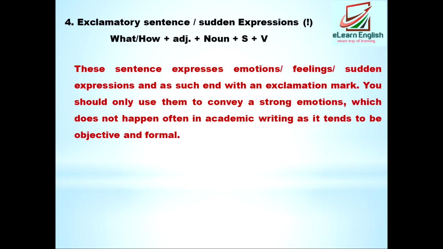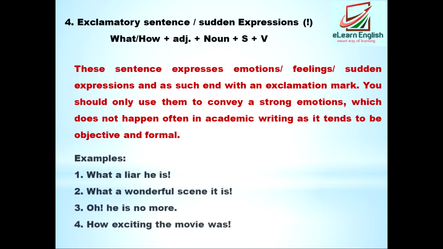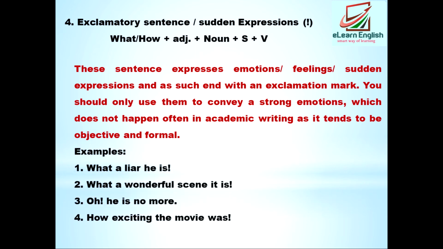You should only use them to convey strong emotions, which does not happen often in academic writing. It tends to be objective and formal. Now try to understand: in academic writing or written communication, generally we avoid using exclamatory sentences because these sentences are generally used in oral communication. Very important point. So see, for example, what a liar he is, or what a wonderful scene it is. We express our emotions, or to express some sad feelings, we have emotions like this.